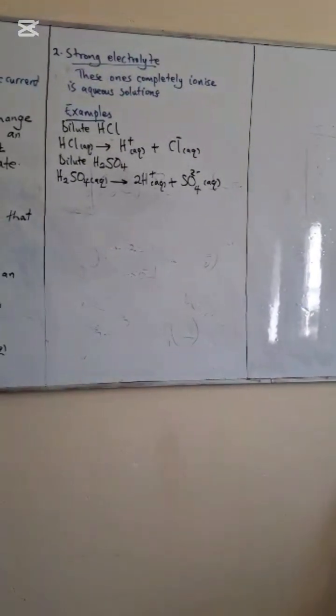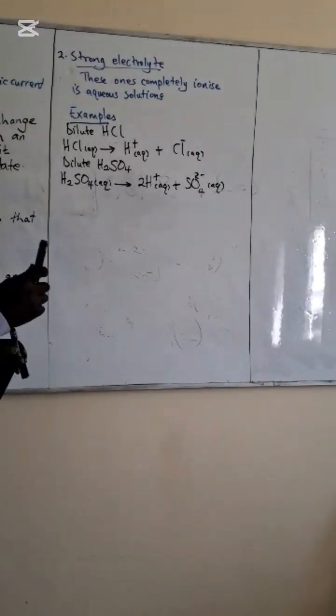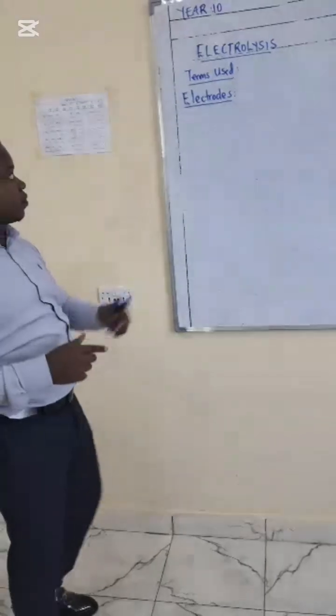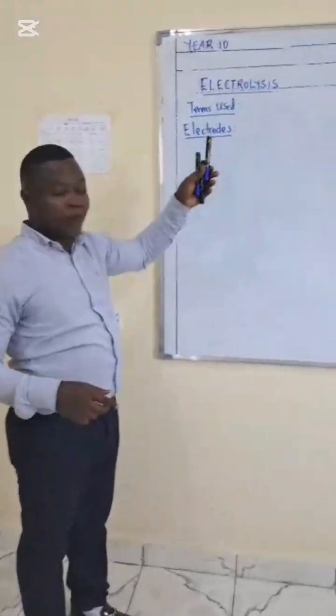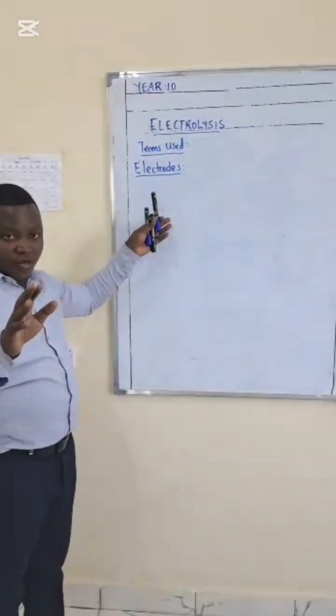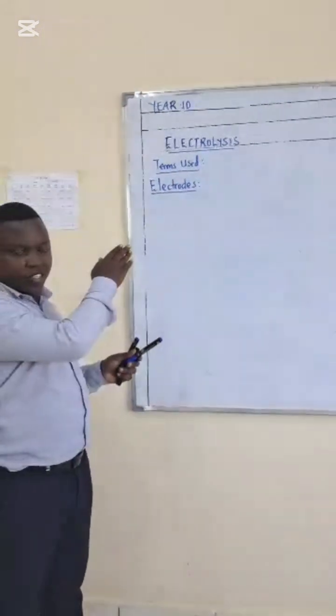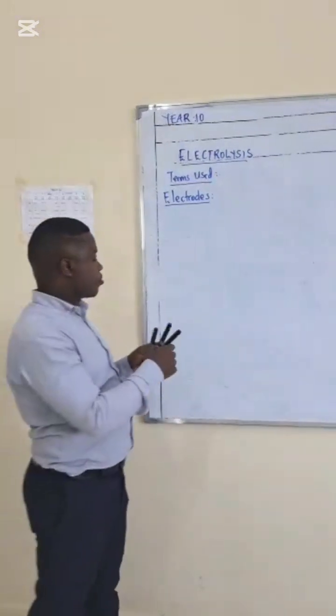We have other terminologies. I want also to talk about other terms in electrolysis, and it's time we talk about an electrode.